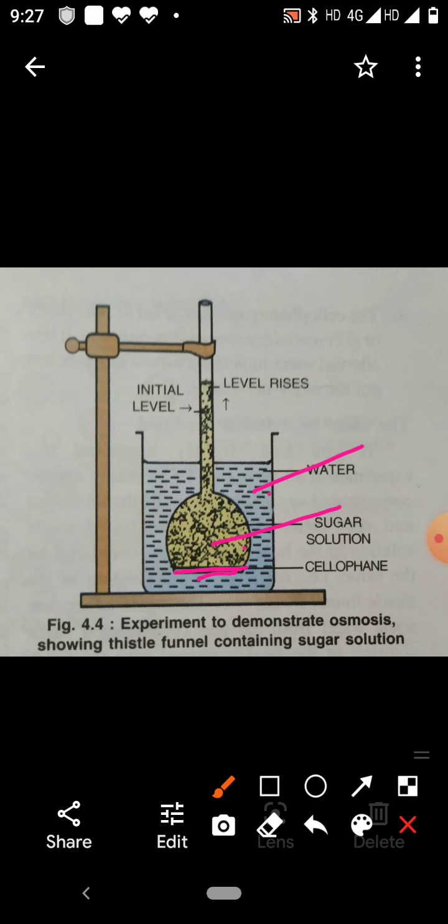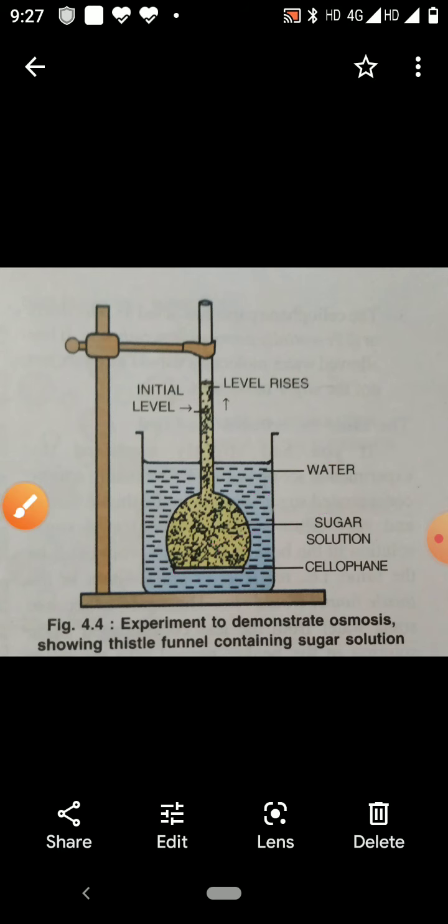Therefore, from the beaker, water is going into the funnel through the semi-permeable membrane.